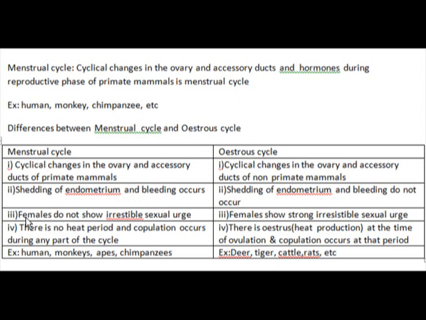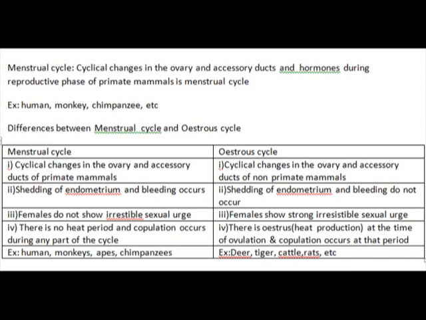Next point, in menstrual cycle, females do not show irresistible sexual urge. In the estrous cycle, the females show strong, irresistible sexual urge. Next point, in menstrual cycle, there is no heat period and copulation takes place during any part of the menstrual cycle. And in the estrous cycle, there is a heat period, also called estrus, at the time of ovulation, and copulation takes place only at this period. So the examples for menstrual cycle: humans, chimpanzees, etc. Examples for estrous cycle: deer, cattle, etc.